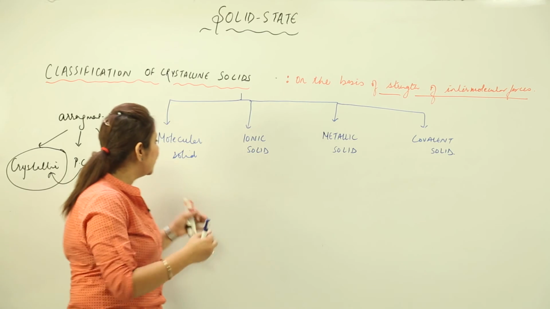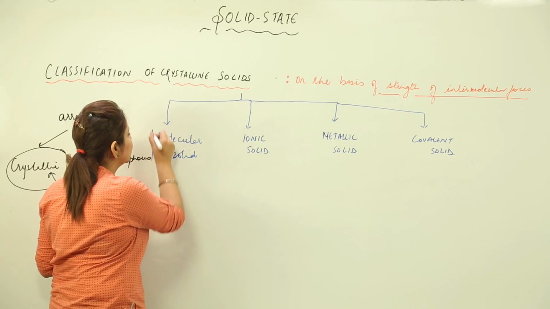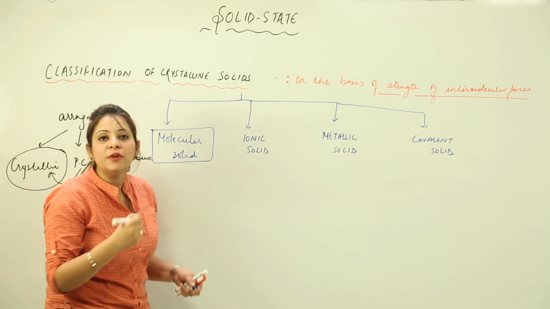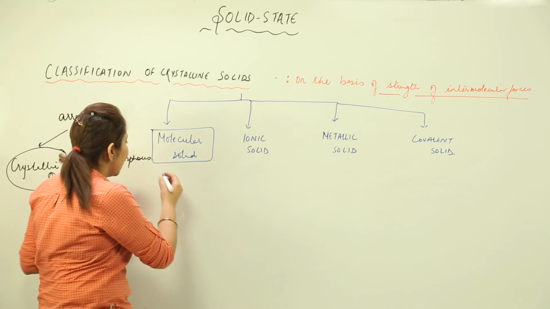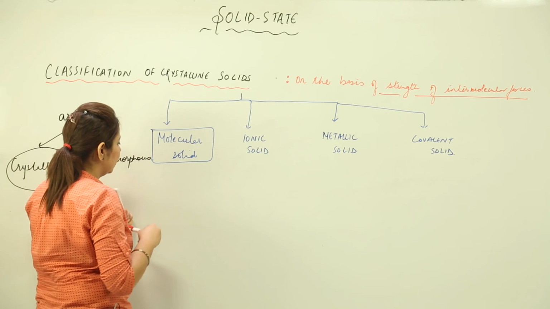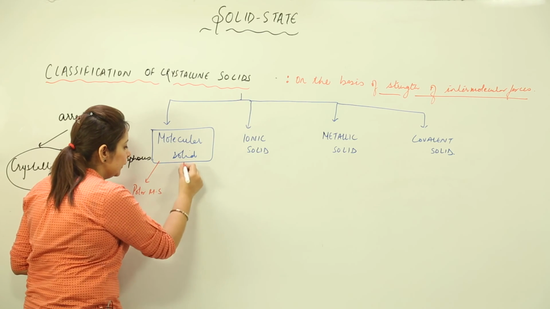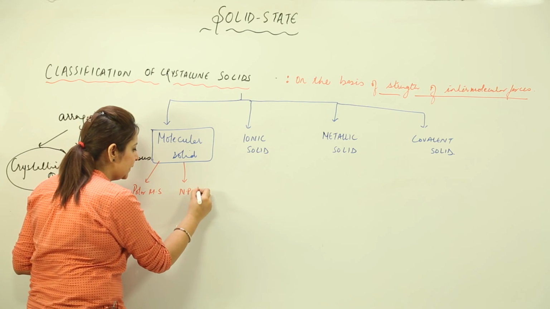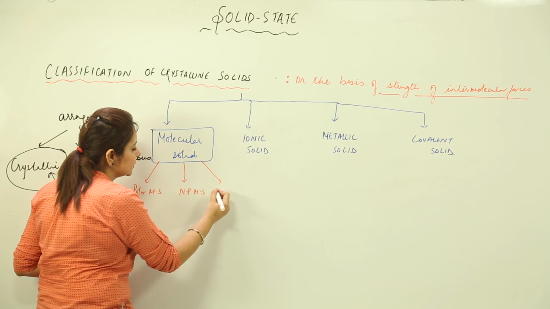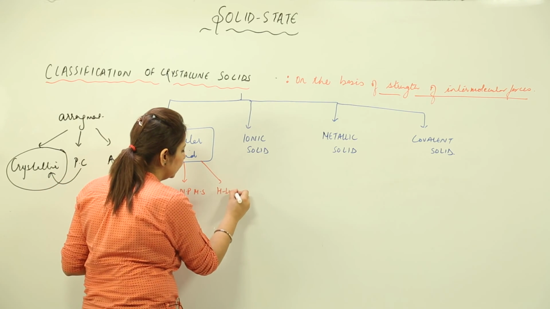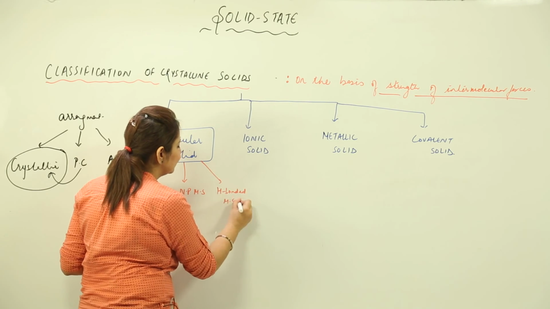If we talk about the molecular solid, it is further divided into different categories: polar molecular solid, non-polar molecular solid, and the third is hydrogen bonded molecular solid.